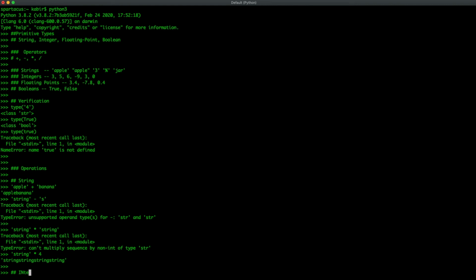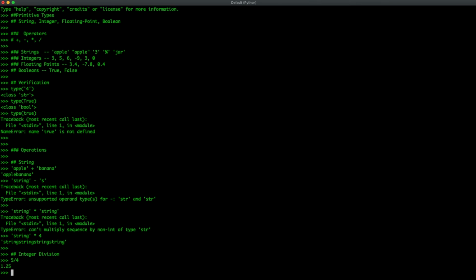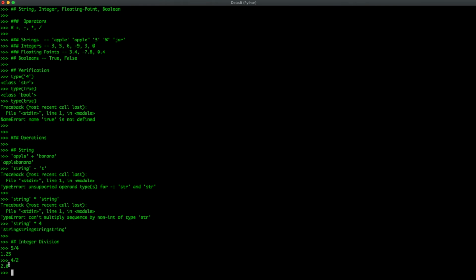One thing I should mention about integer division is that the result always comes back as a floating point. So let's try that out. If we were to do 5 divided by 4, we would get 1.25, which is a float. Float is another name for decimal, remember that. Even if the answer divides evenly, like 4 divided by 2 should return 2, but it returns 2.0. So remember that division operations always return floating point numbers.